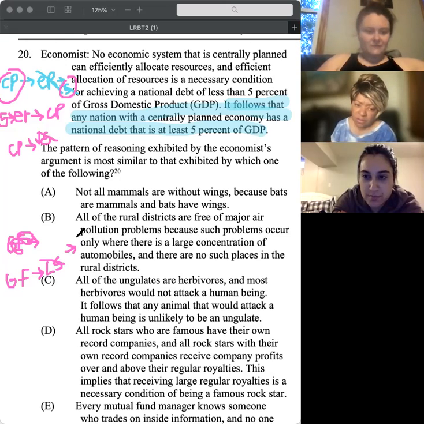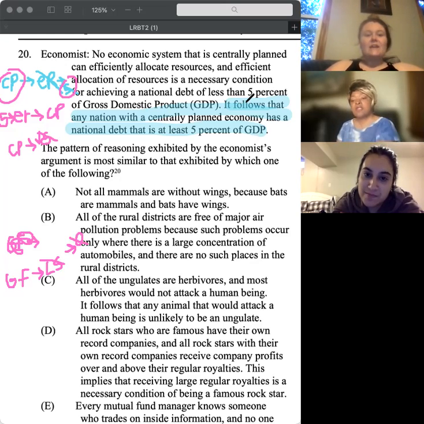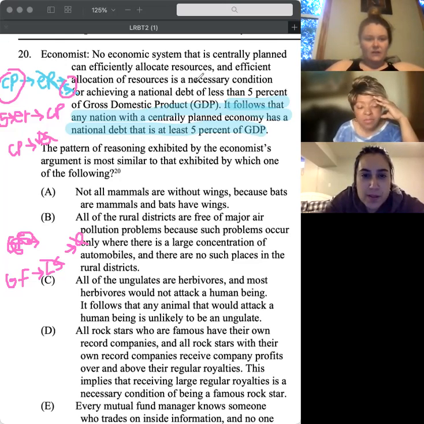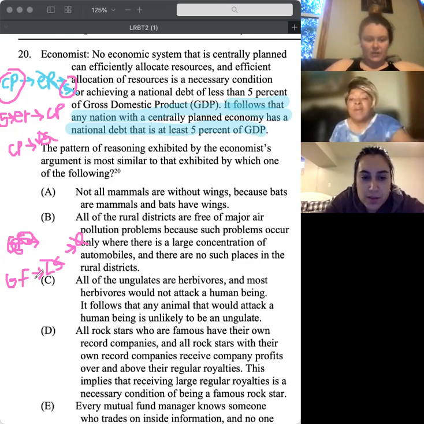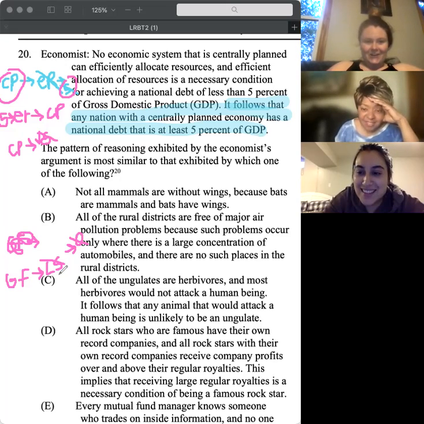be orange. Or to be low in sugar. Wait, if you're not low in sugar, it has to be, you cannot be orange. So, but a necessary, okay. So no economic system that is centrally planned can efficiently allocate resources. So no item that is gluten-free. Can we do this? It's another negative, never mind. To be low in sugar. And to be low in sugar,